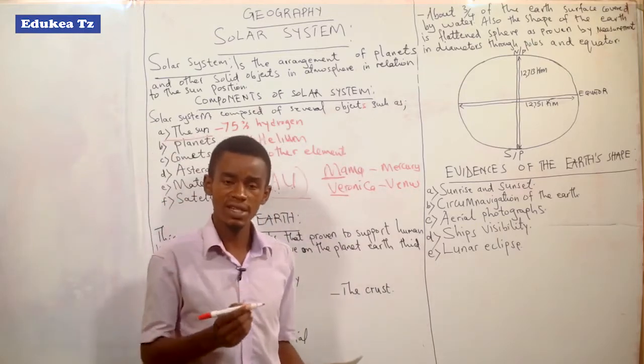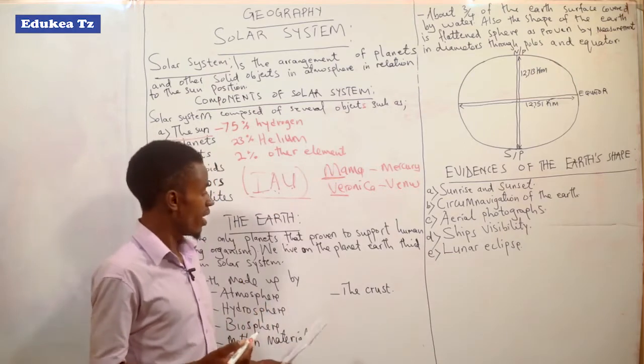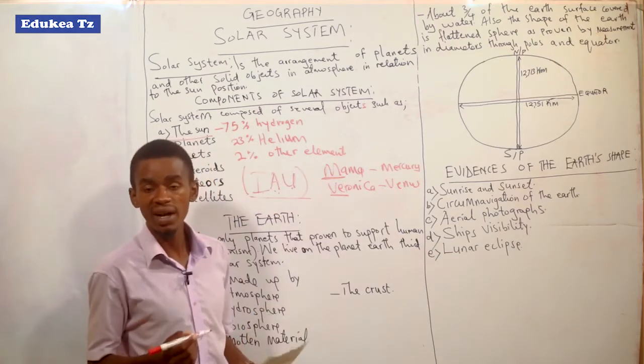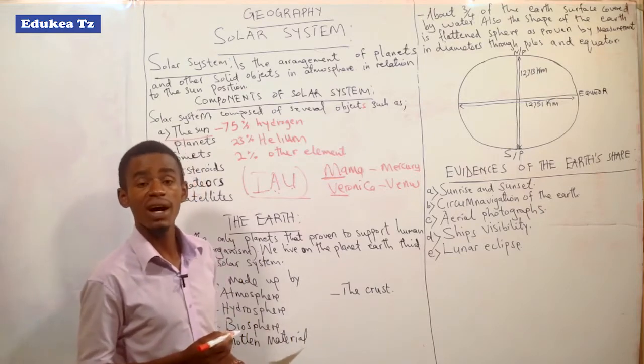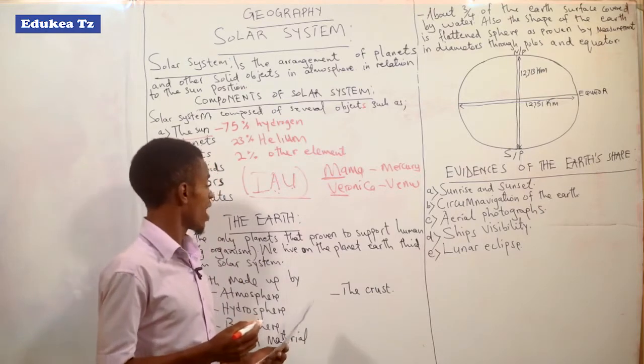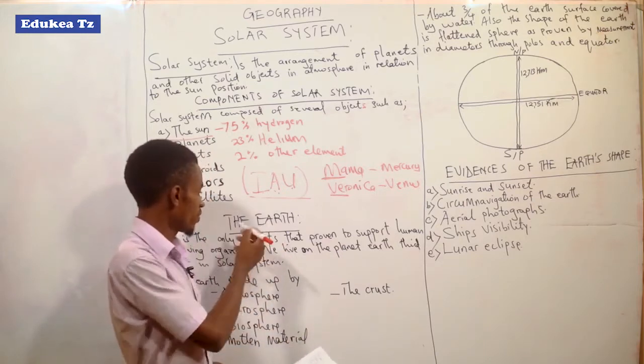Here we need to understand the planet Earth. As I told you, Earth is among the 8 planets found in the solar system. Here we have to study in depth the planet Earth.